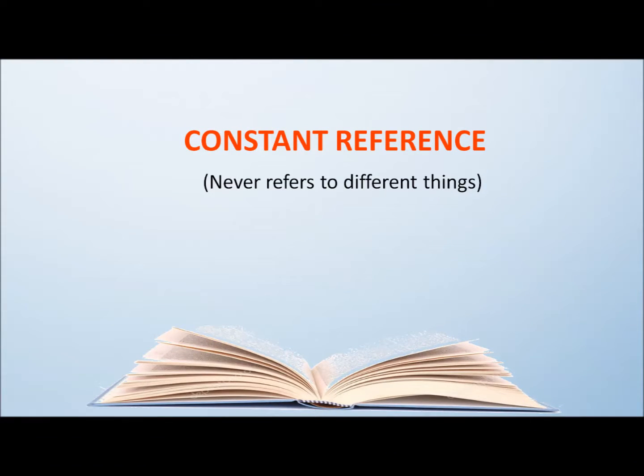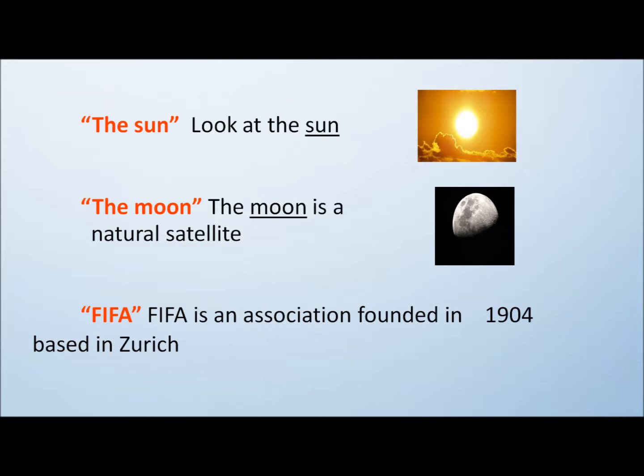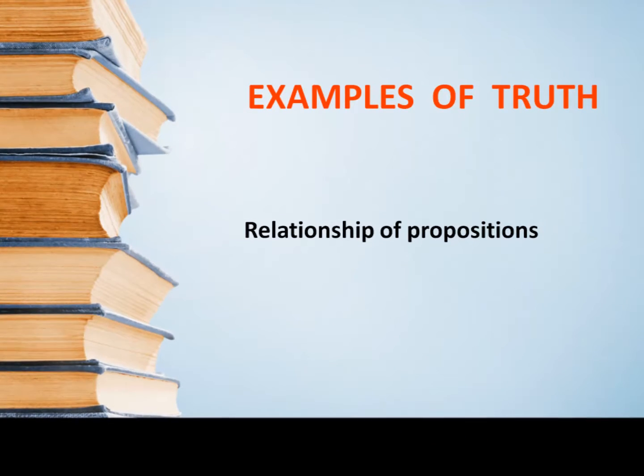And now we have constant reference that, on the other hand, never refers to different things. For example, the sun is going to be the same all the time. And the expression, look at the sun. When people say this, they're talking about the same thing. We have now the moon. The moon is a natural satellite. So people on Earth talk about the same thing. And finally, FIFA. FIFA is an association founded in 1904 based in Zurich. So when we talk about FIFA, we talk about the same thing all the time.